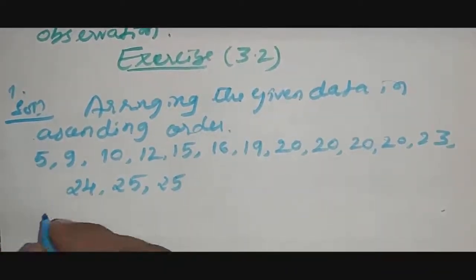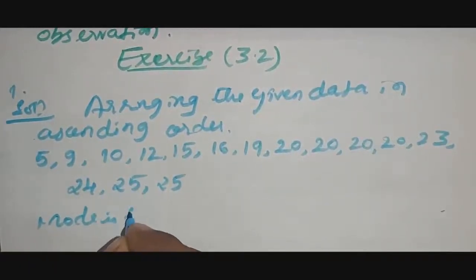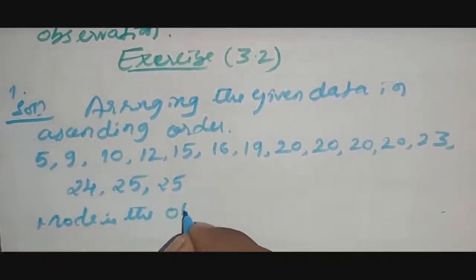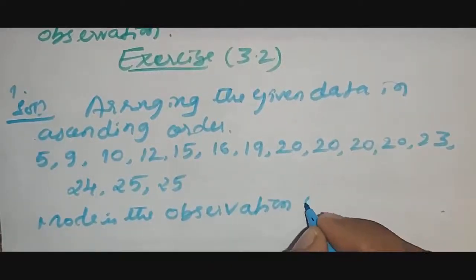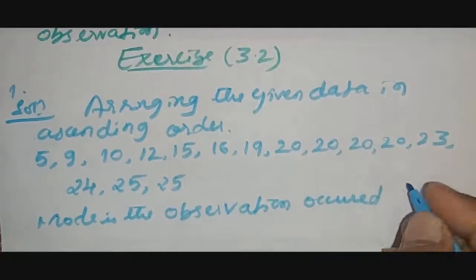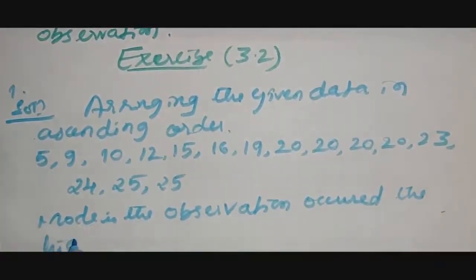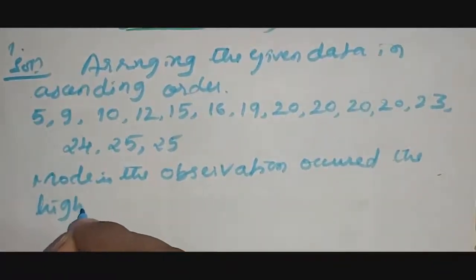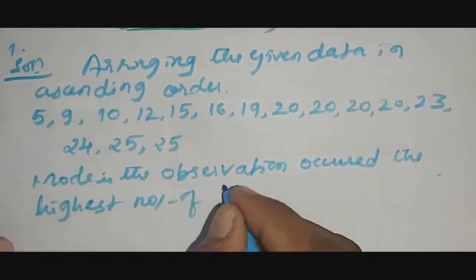Mode is the observation that occurred the highest number of times.